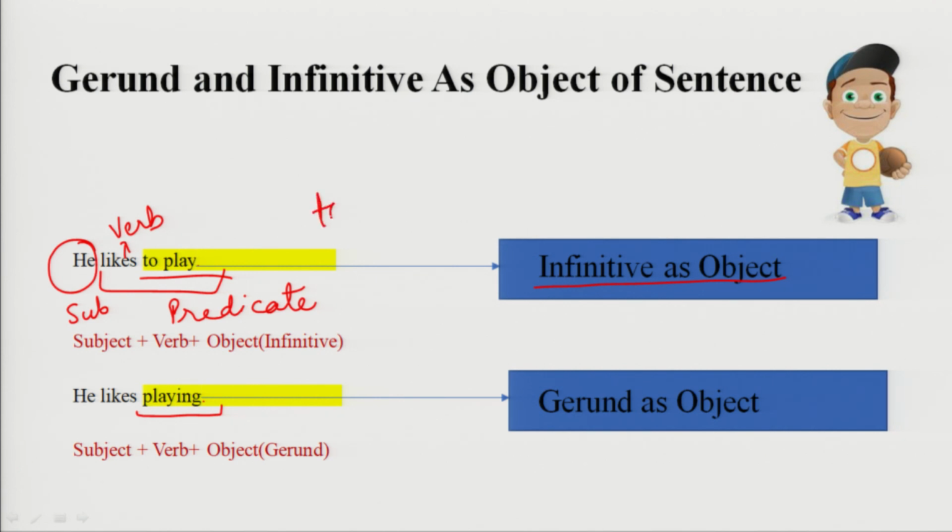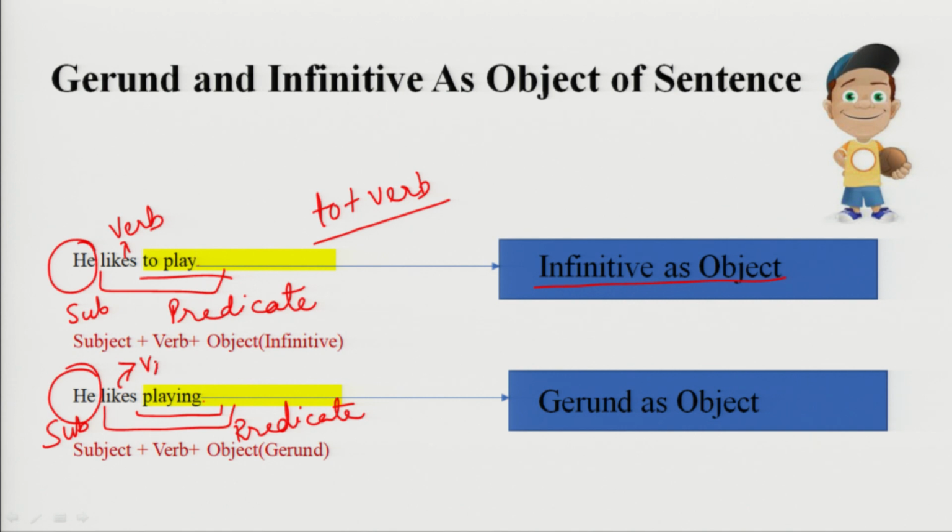To plus verb is called infinitive. Infinitive may also work as object of a sentence. What is the position of he in this sentence? He is the subject. What is the predicate part? Likes playing is the predicate part of this sentence. What is the verb? Likes is the verb in this sentence.